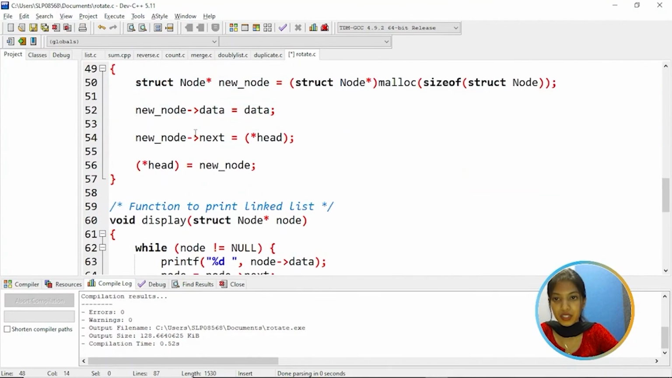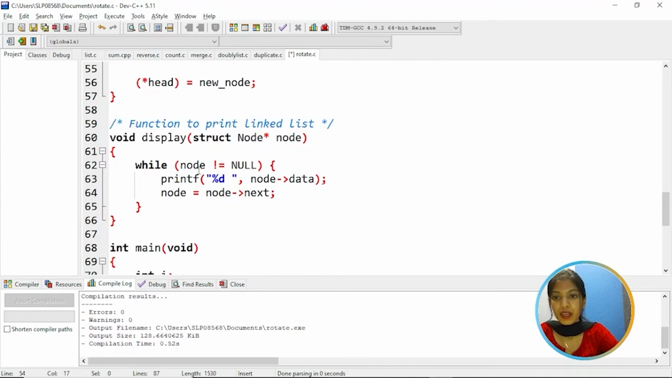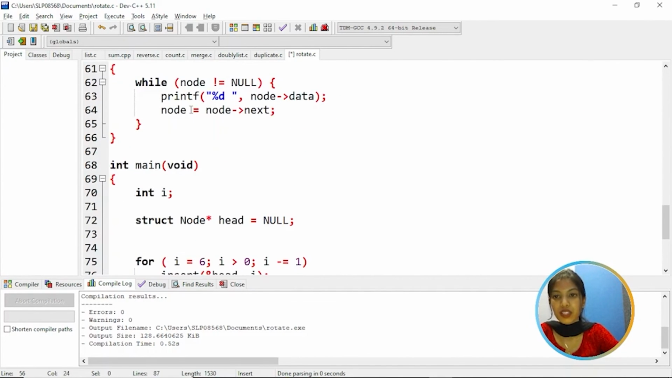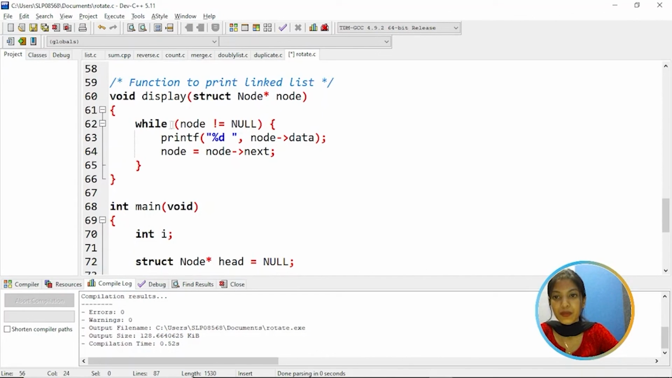Coming to the insert function, here we are going to create a new node and then assign a value. The first node's address will be held by head, and head will be holding the address of the new node's next. And now head is assigned to the new node. Now this function is to print the elements. While node is not equal to null, only then will it print all the data of the node's data.